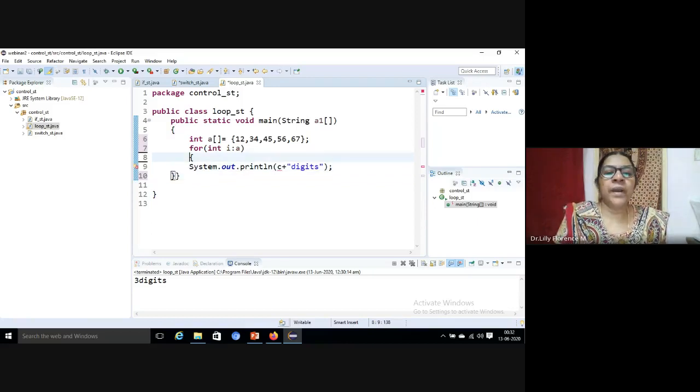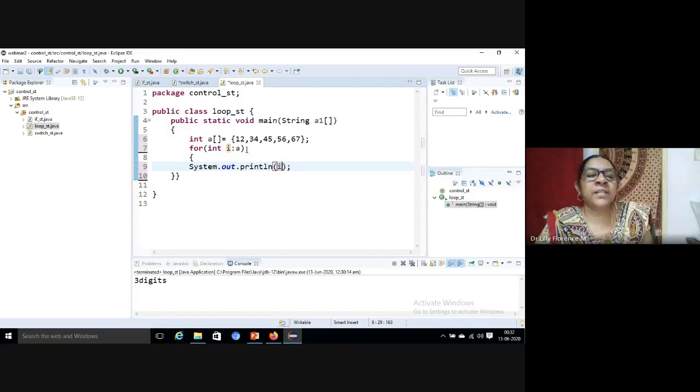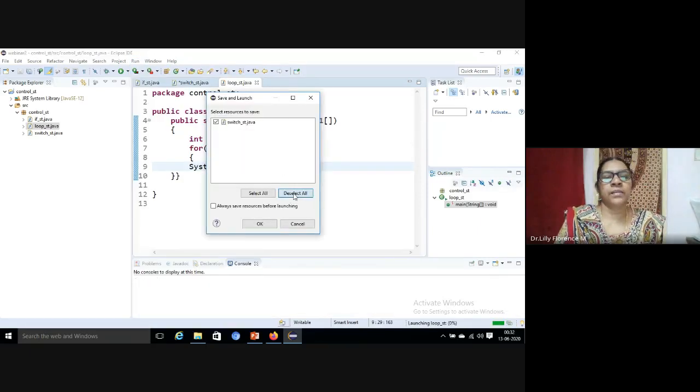It will access the elements one by one. I am giving here i. So, see, for accessing array elements, we can use for like this. Actually in Python we use the keyword in, but here we are not using that keyword, we can just define it like this. It will access the array elements one by one.